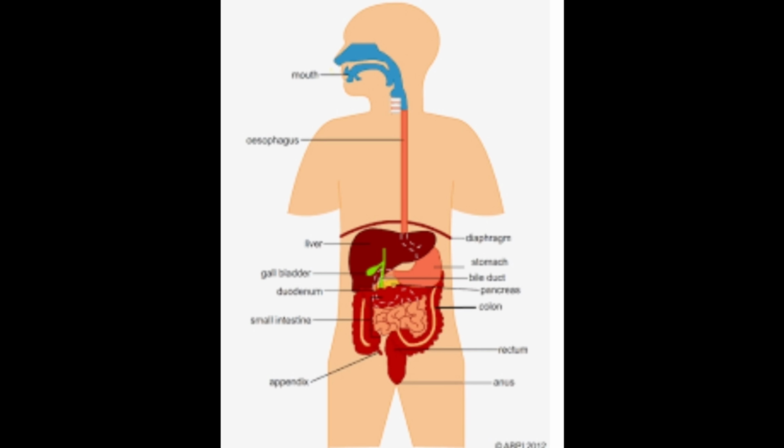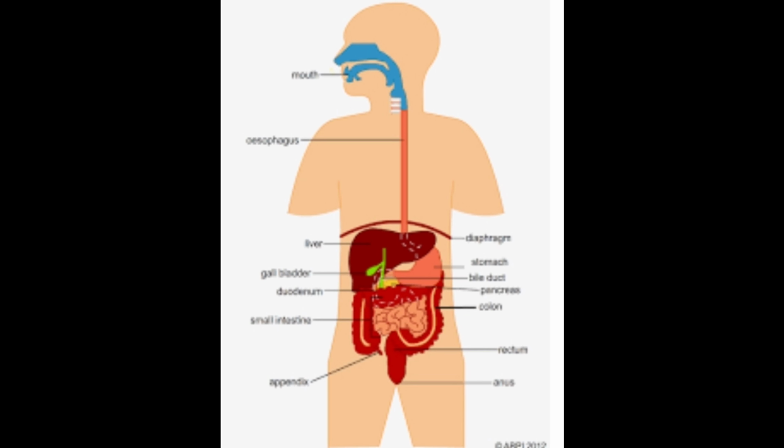Small intestine secretion. The pancreas secretes pancreatic juice containing bicarbonate, pancreatic amylase, pancreatic protease, and pancreatic lipase.